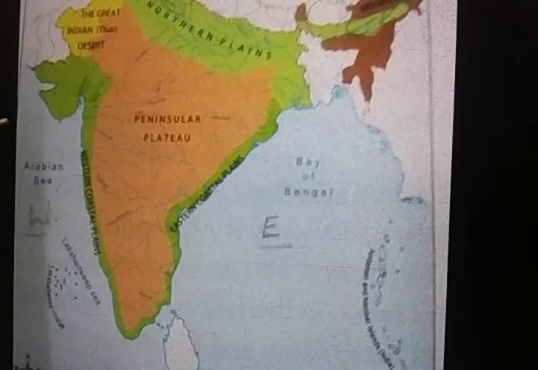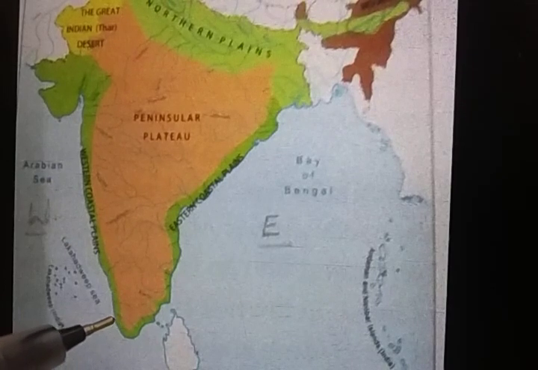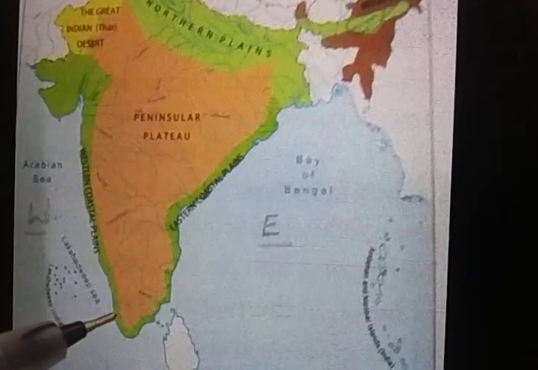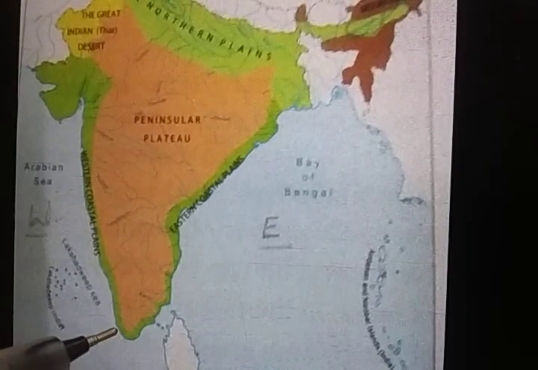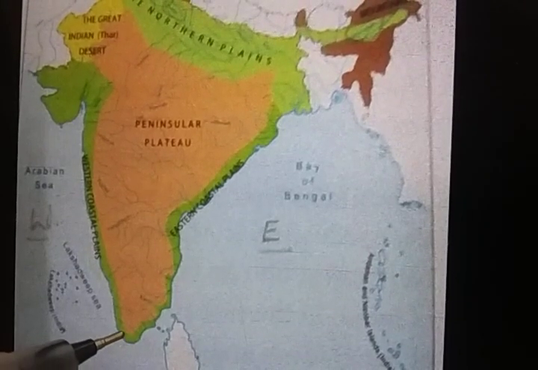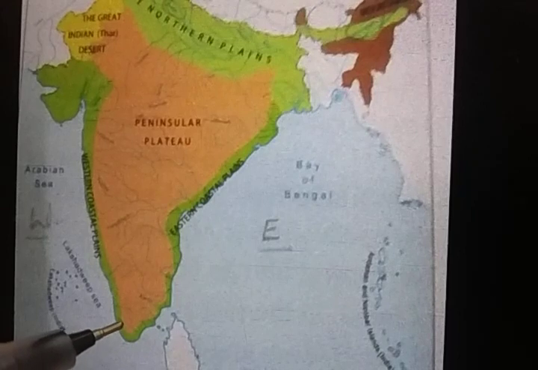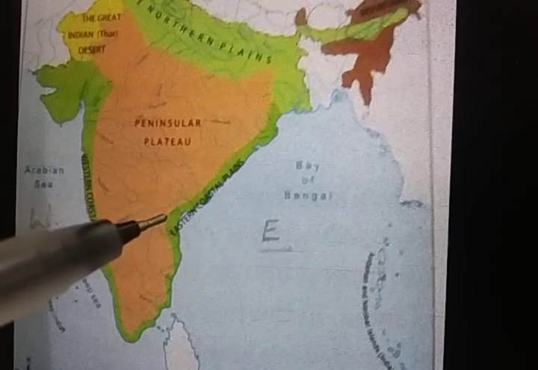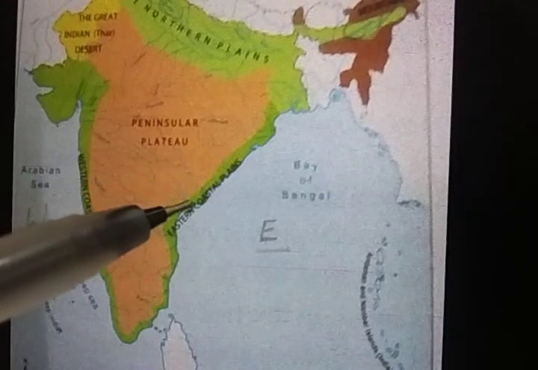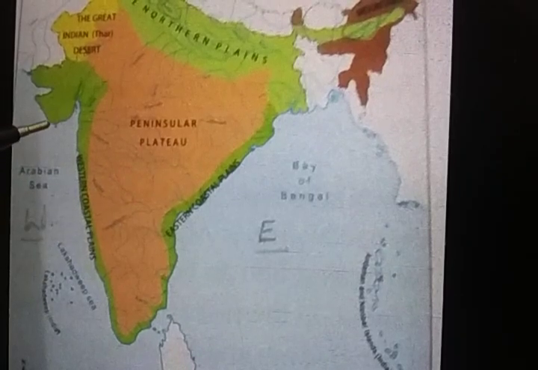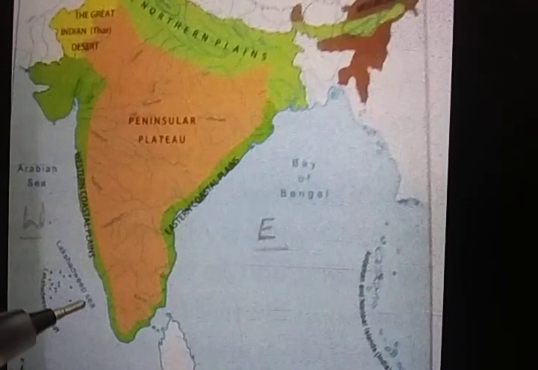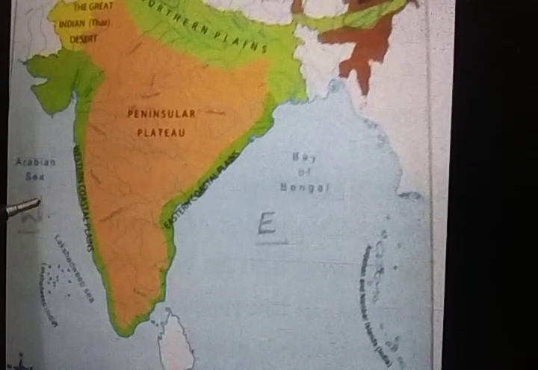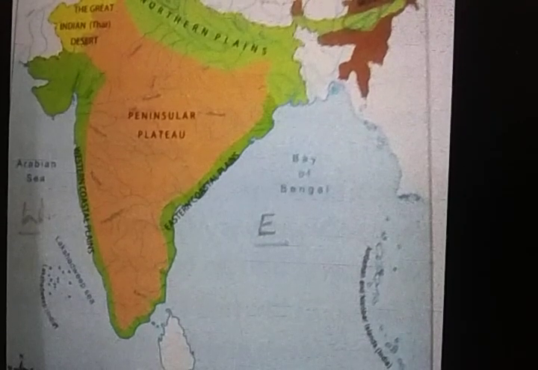Both plains meet at Kanyakumari, the tip of the peninsula. So here we have Kanyakumari, and both the plains join at Kanyakumari. And this is the last tip area, the ending of India. Understood? Then the eastern coastal plains are broader compared to the western coastal plains. Can you see the difference here? This area is broader, and compared to it, the western coastal plain is narrow, thinner. In these regions, it is hot during the day and pleasant during the evenings.